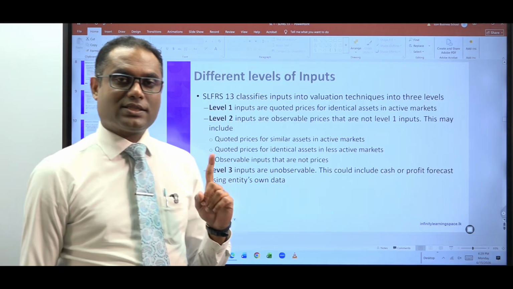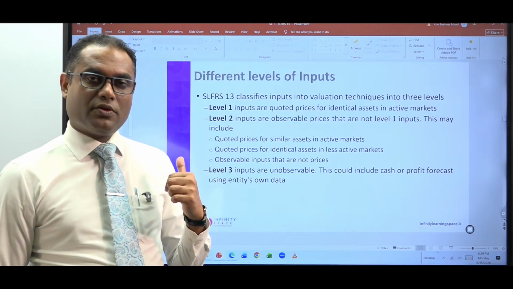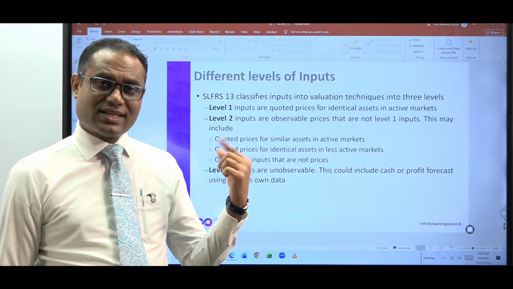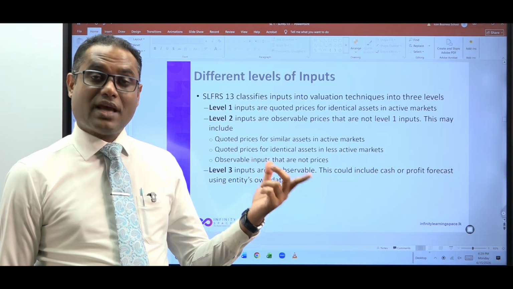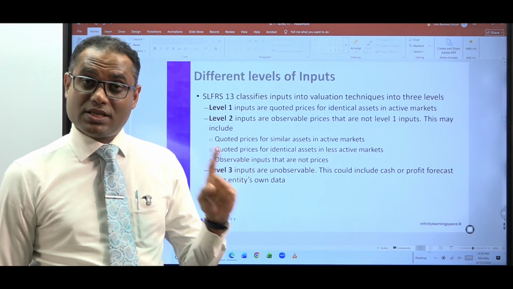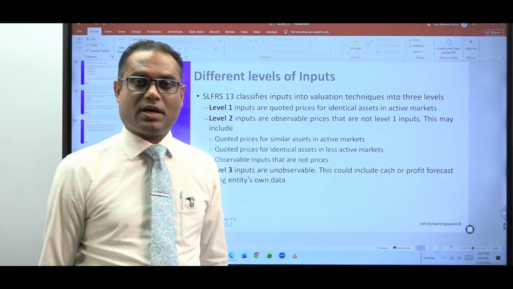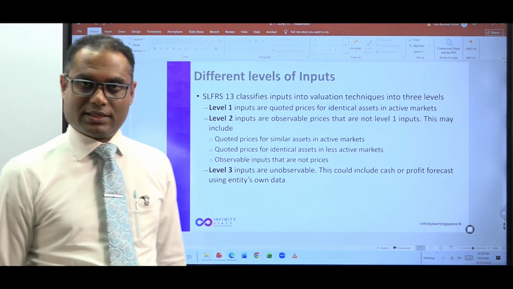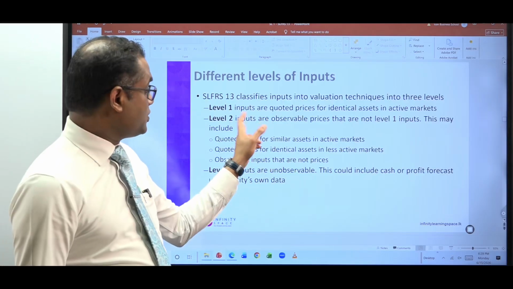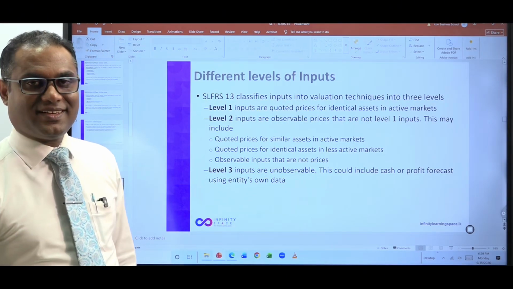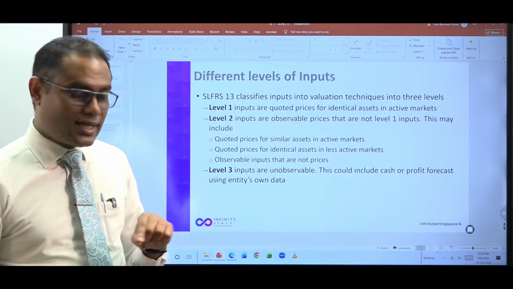So actually, last year you valued your land based on what? Recent transactions which have happened. So that is a kind of observable input, not an entity-specific input. It is available to all market participants, not only to your entity. So last year I used Level 2 inputs. This year, what did you use? Level 3 inputs. Because why?